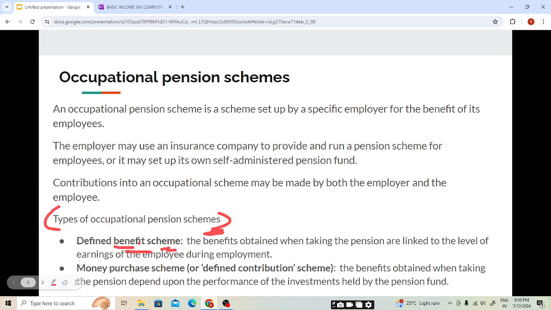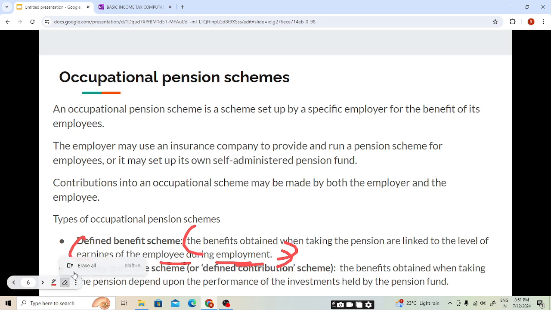Defined benefit scheme. From the words only we can identify, students, defined benefit scheme. So my benefit will be defined. What will be my income when I get retired? That income will be defined. The benefits obtained when taking the pension are linked to the level of earnings of the employee during employment. So the benefits will be based on the level of earnings of the employee, students. I hope this is clear.